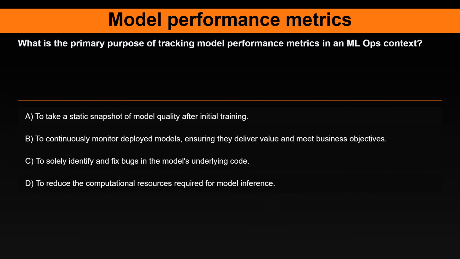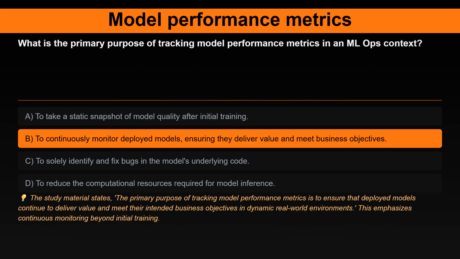Question 16. What is the primary purpose of tracking model performance metrics in an MLOps context? Option A. To take a static snapshot of model quality after initial training. Option B. To continuously monitor deployed models, ensuring they deliver value and meet business objectives. Option C. To solely identify and fix bugs in the model's underlying code. Option D. To reduce the computational resources required for model inference.